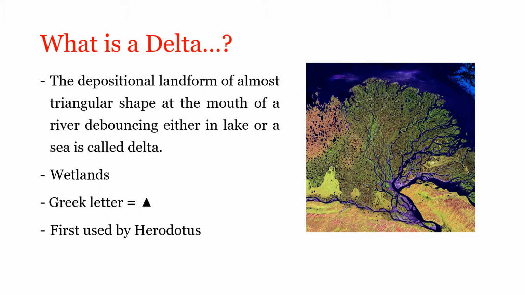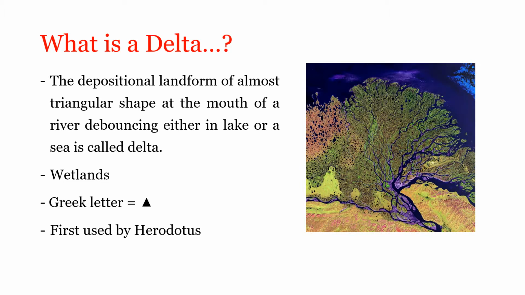The word delta was derived from uppercase Greek letter delta, which is triangle shaped, and it was first used by Greek historian Herodotus, featuring a triangular depositional landform at the mouth of a Nile river. Whether small or large, almost every river forms delta. The size of the delta depends on rock characteristics, vegetational cover, rate of erosion, amount of rainfall, etc.